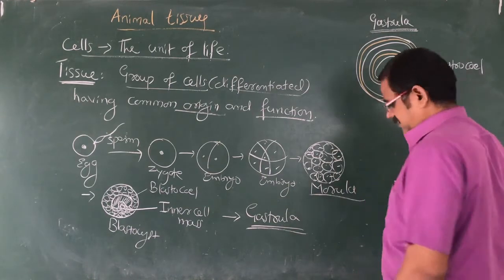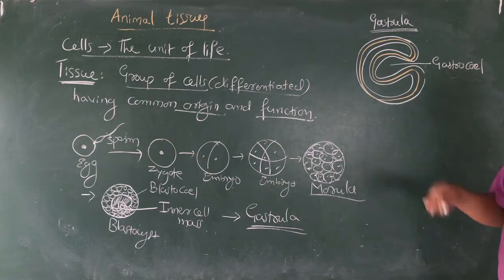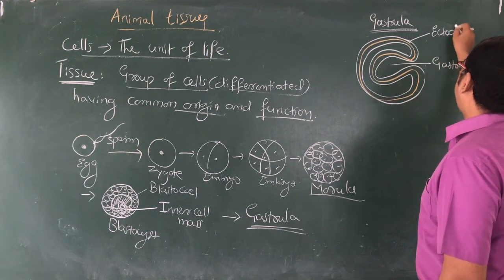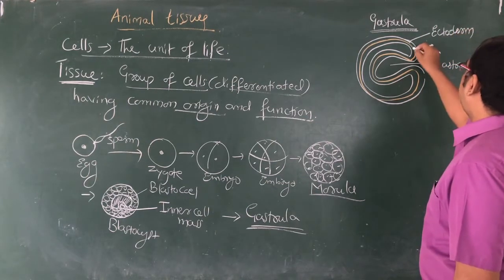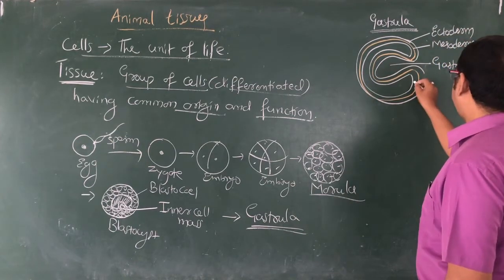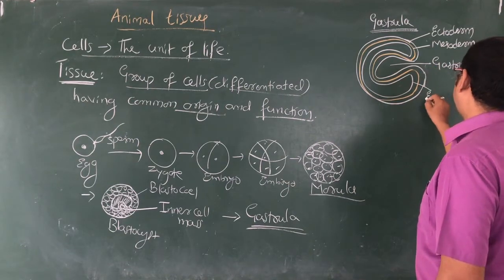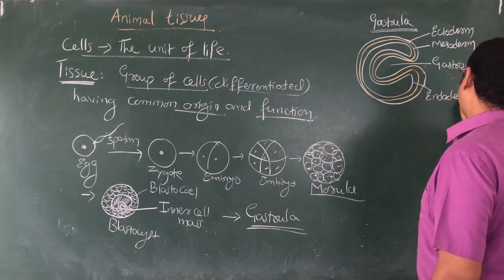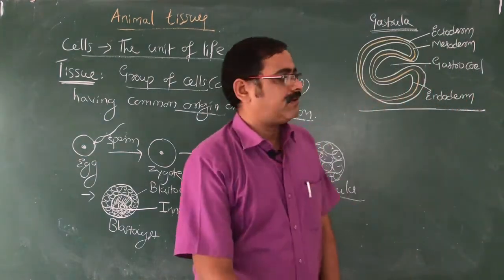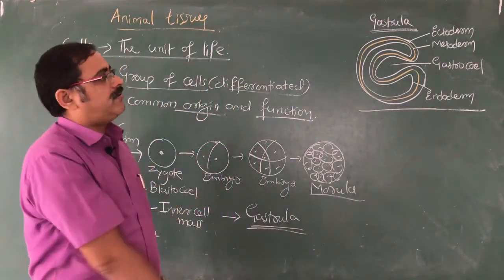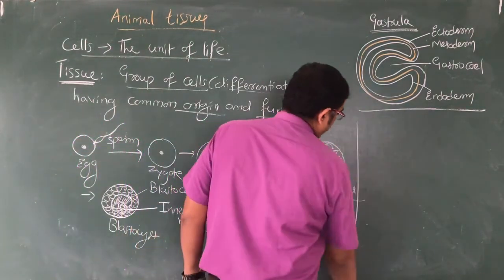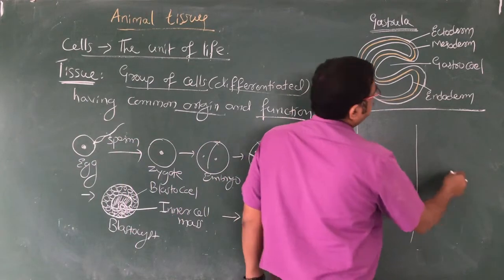Gastrocele, or we call it a gut cavity of the embryo, and it has the outermost ectoderm, and it has the middle mesoderm, and the innermost is called endoderm. Thus these are the three important embryonic layers. They are going to develop into different kinds of tissues. What kind of tissues they are going to develop, let me tell you here.